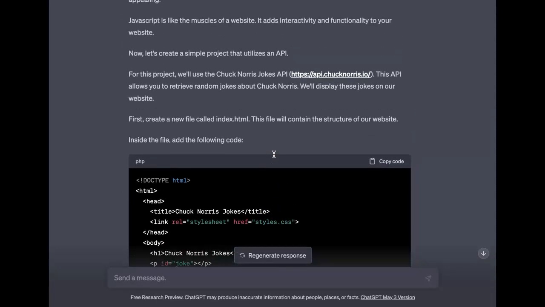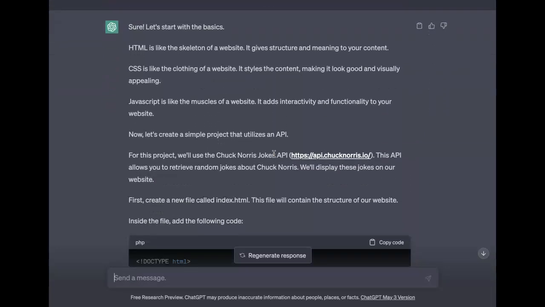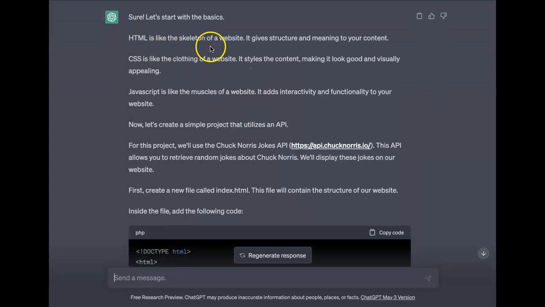Let's start at the top here. The basics. HTML is like the skeleton of a website. It gives structure and meaning to your content. CSS is like the clothing of a website. It styles the content, making it look good and visually appealing. JavaScript is like the muscles of a website. It adds interactivity and functionality to your website. So again, HTML, structure and meaning. CSS, visually appealing. JavaScript, functionality.